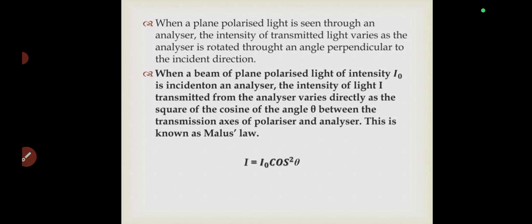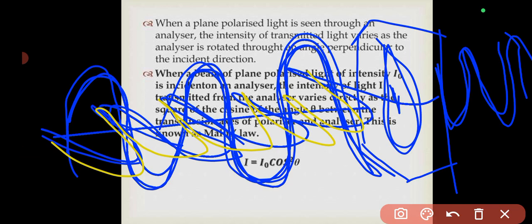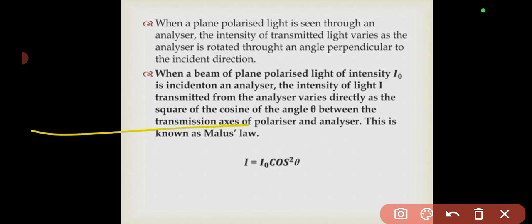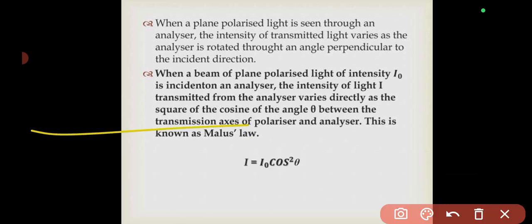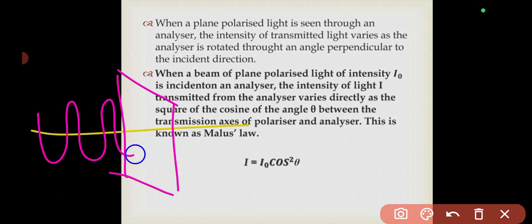All right, now the case is where we use two polarizers. This is the first polarizer here, and light is moving in this direction and in this direction.